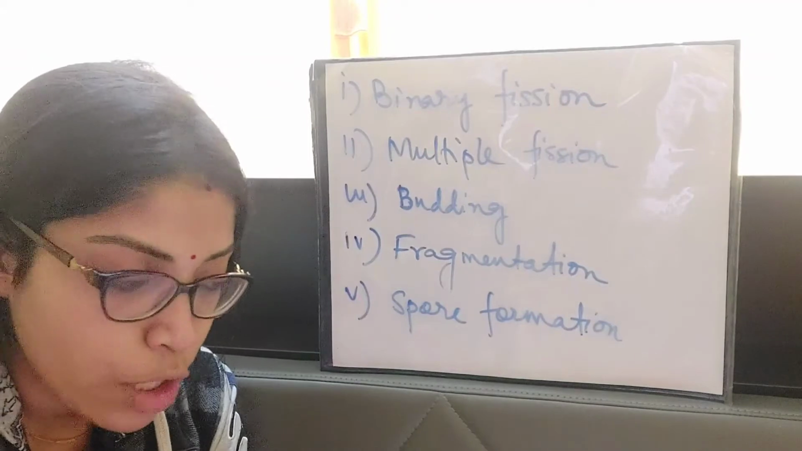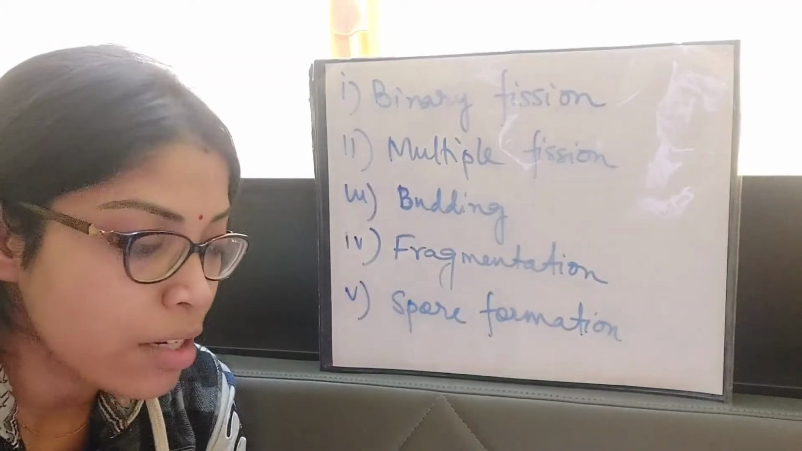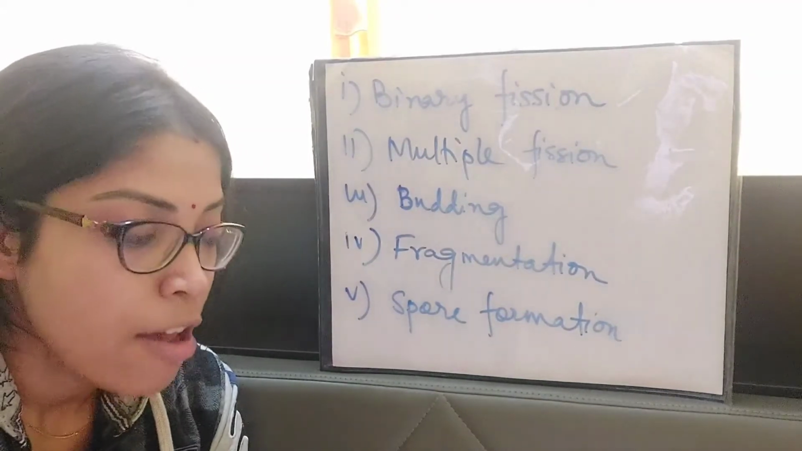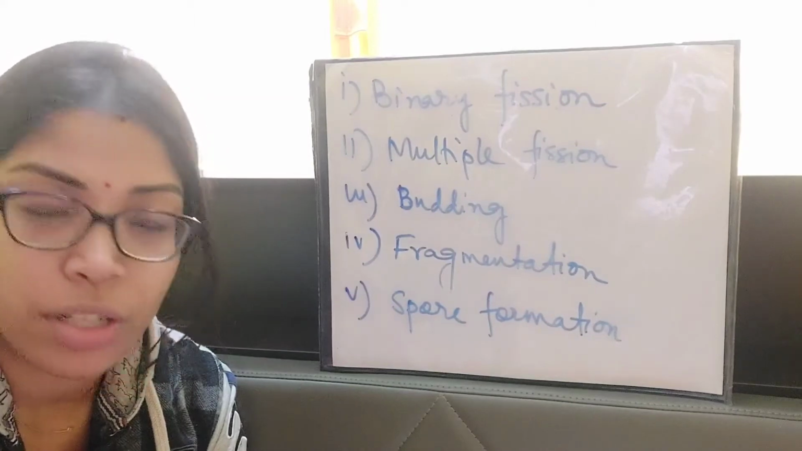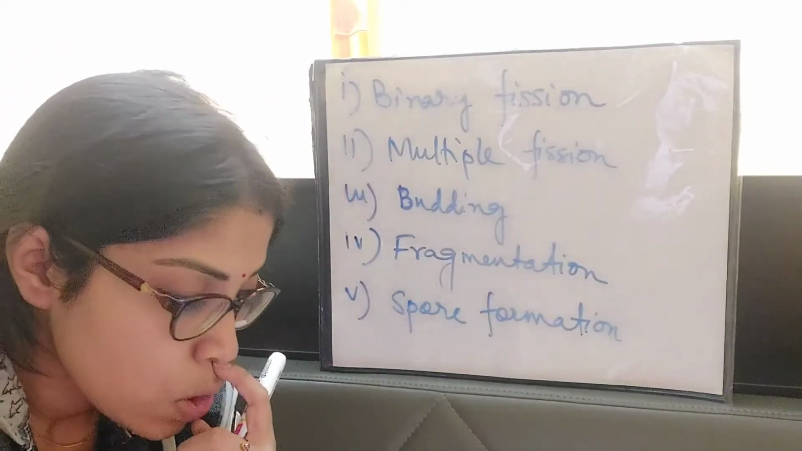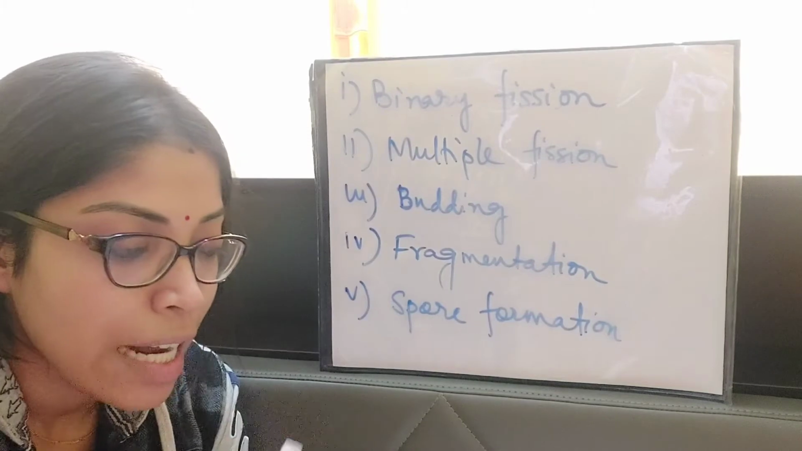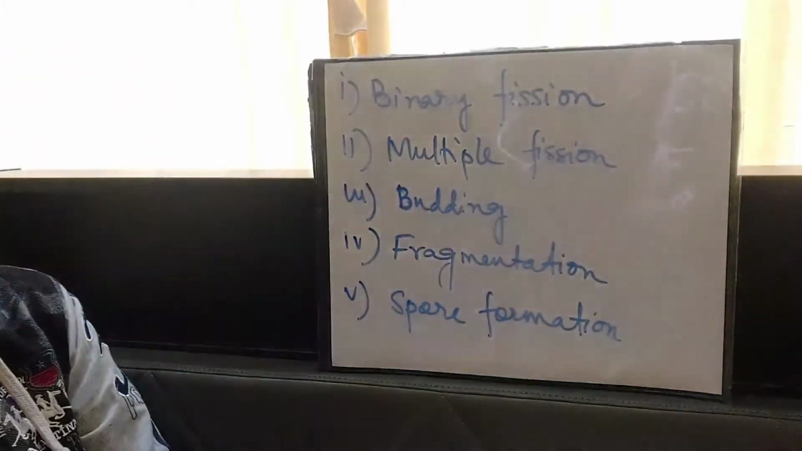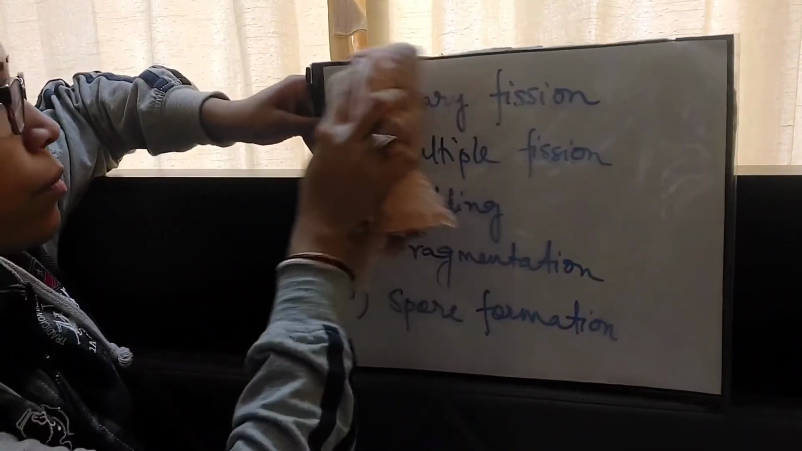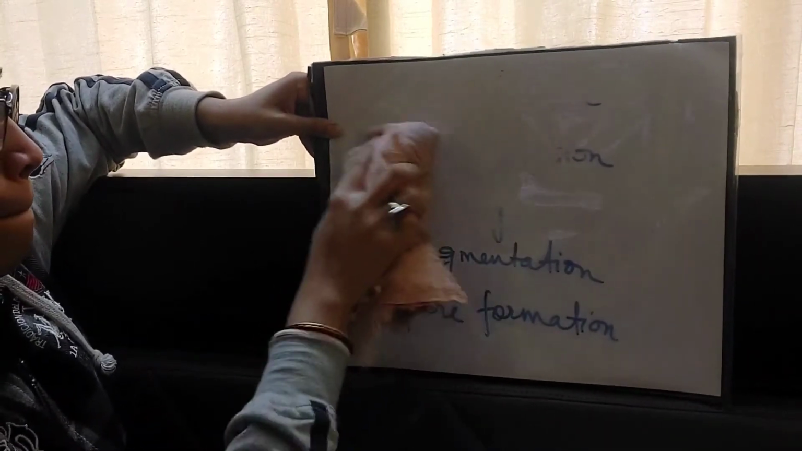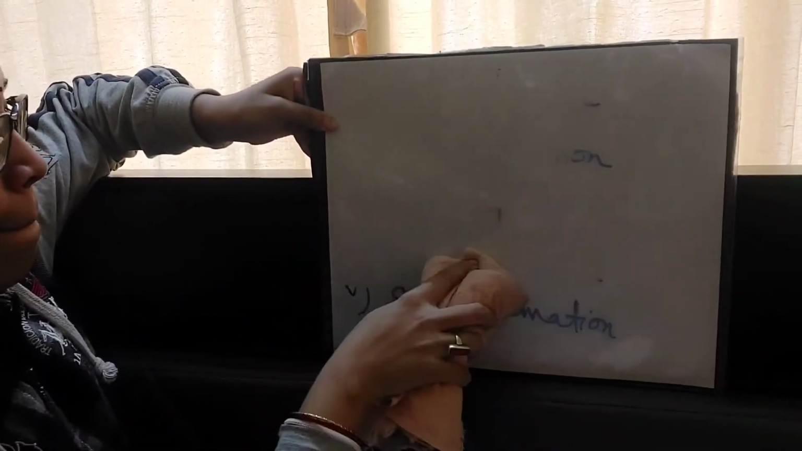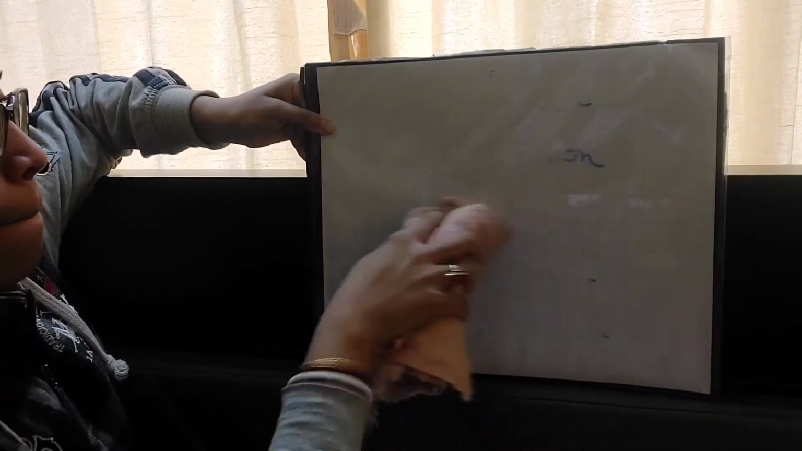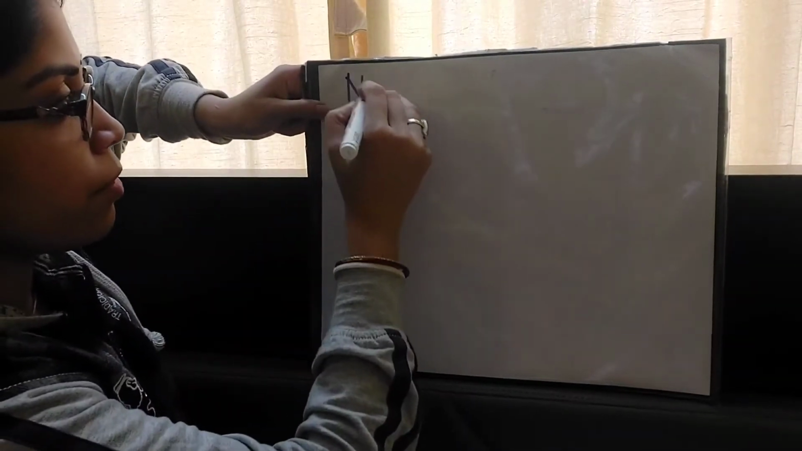It is a type of asexual reproduction as there is no fusion of gametes and no seed is formed. Vegetative propagation can occur by natural as well as artificial methods. So first we will discuss the natural methods of vegetative propagation. Okay. Natural methods.